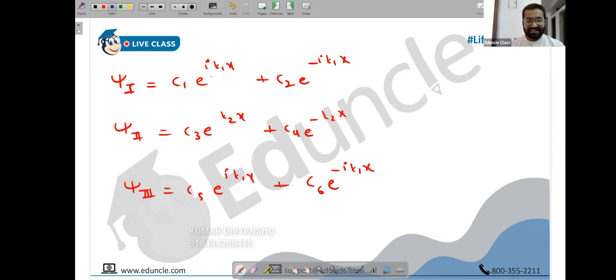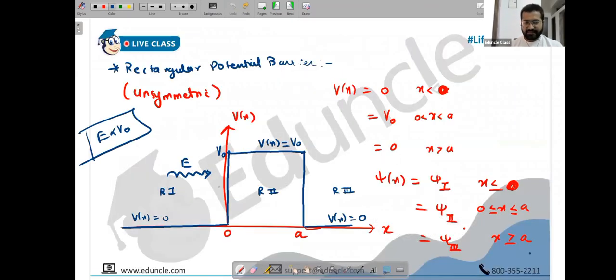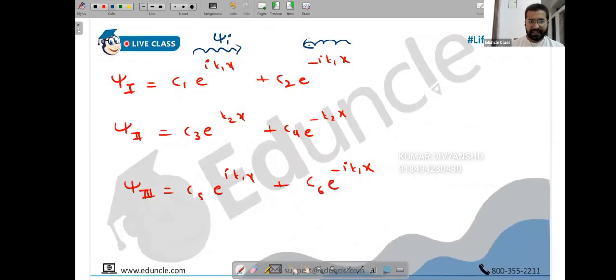So let's calculate this. First of all, this is complex. You can apply the idea of propagation. e raised to i k is the plane wave equation. So this is positive, it means moving in the forward direction. This is negative, it means it is moving in the backward direction. So when you talk about psi 1, are both possible or not? Let's check. In region 1, positive is incident, negative is reflection. Very much possible. Classical and quantum both allow reflection. In fact, here E is less than V0, so both will allow reflection. So here I can simply say this is incident, and this is reflection. Anybody has any doubt? You can ask right now.